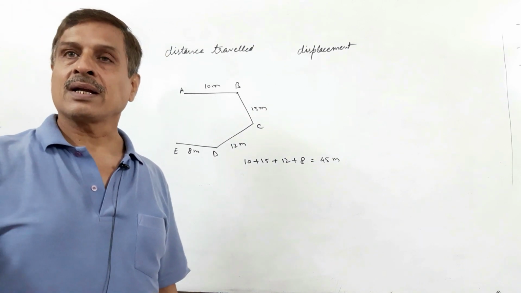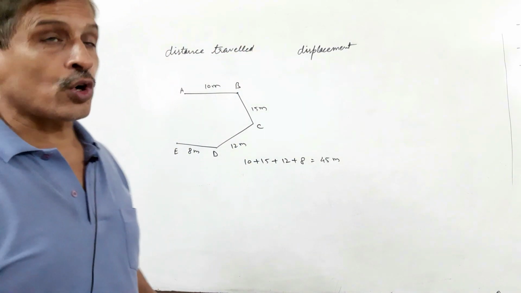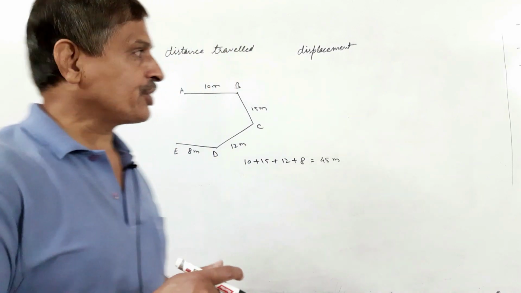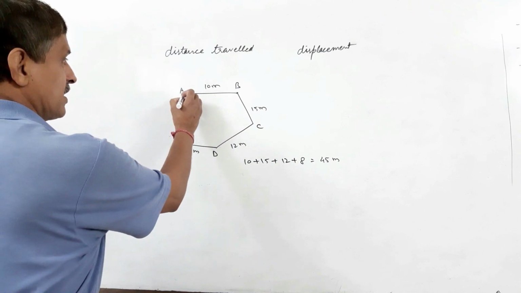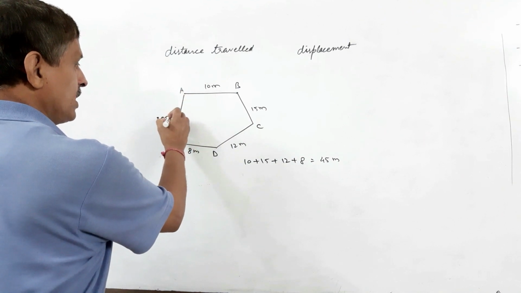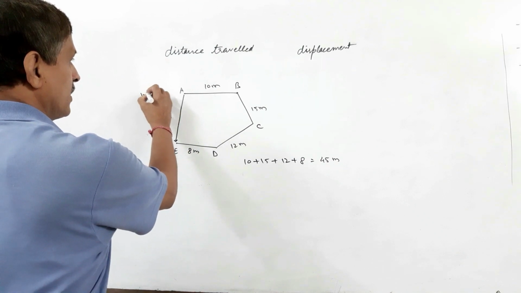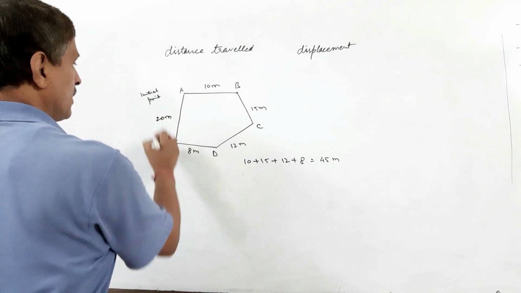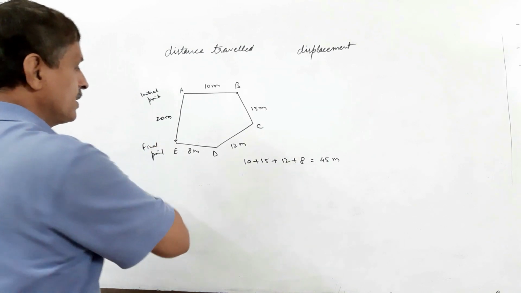No direction is required. But displacement is the shortest or minimum distance between the initial point and the final position, that is A to E, 20 meters. This is initial point, and this is final point.